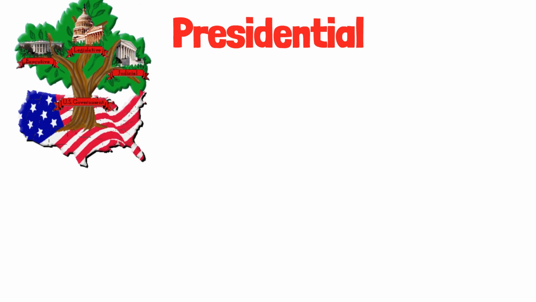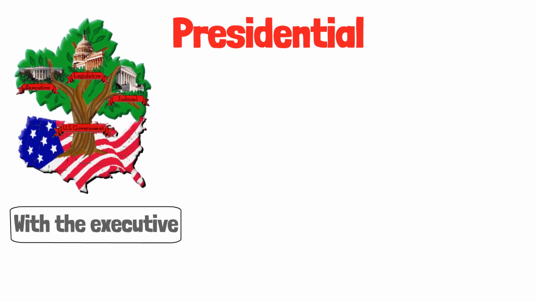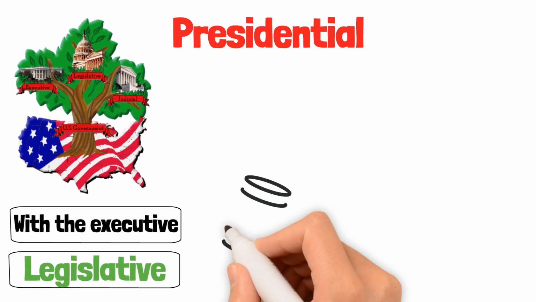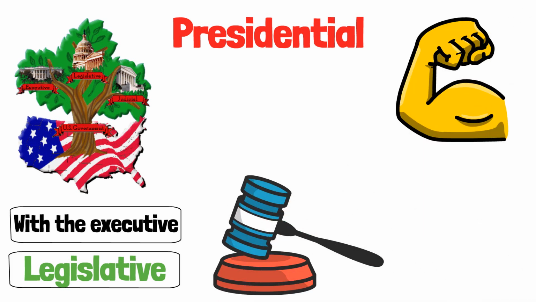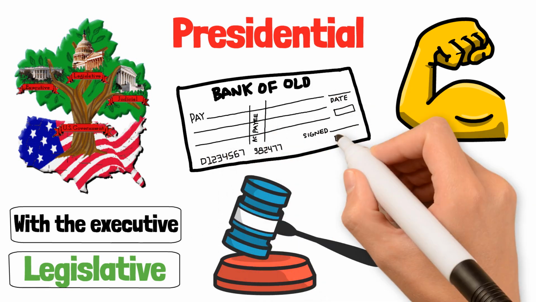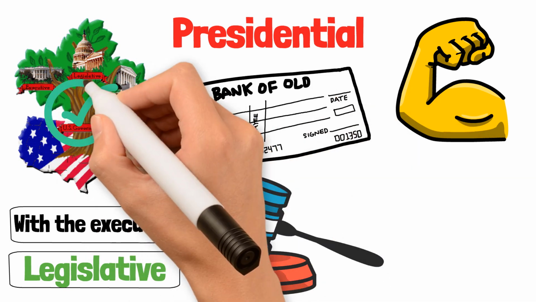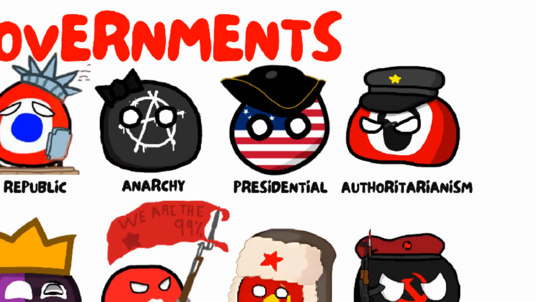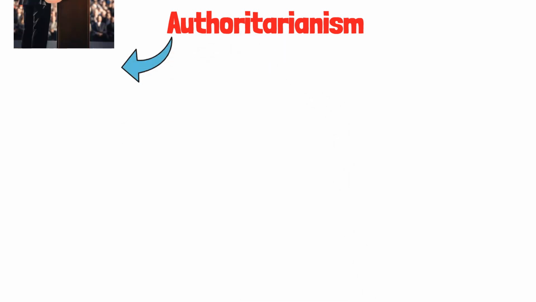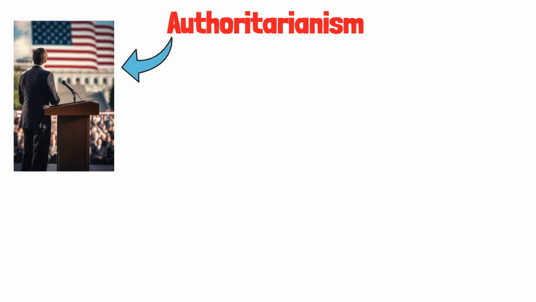The separation of powers is a key feature, with the executive, legislative, and judicial branches operating independently to prevent any one branch from becoming too powerful. This system promotes checks and balances, ensuring that power is distributed and leaders are held accountable to the people they serve. Authoritarianism. Authoritarianism is a government structure where power is concentrated in the hands of a single leader or a